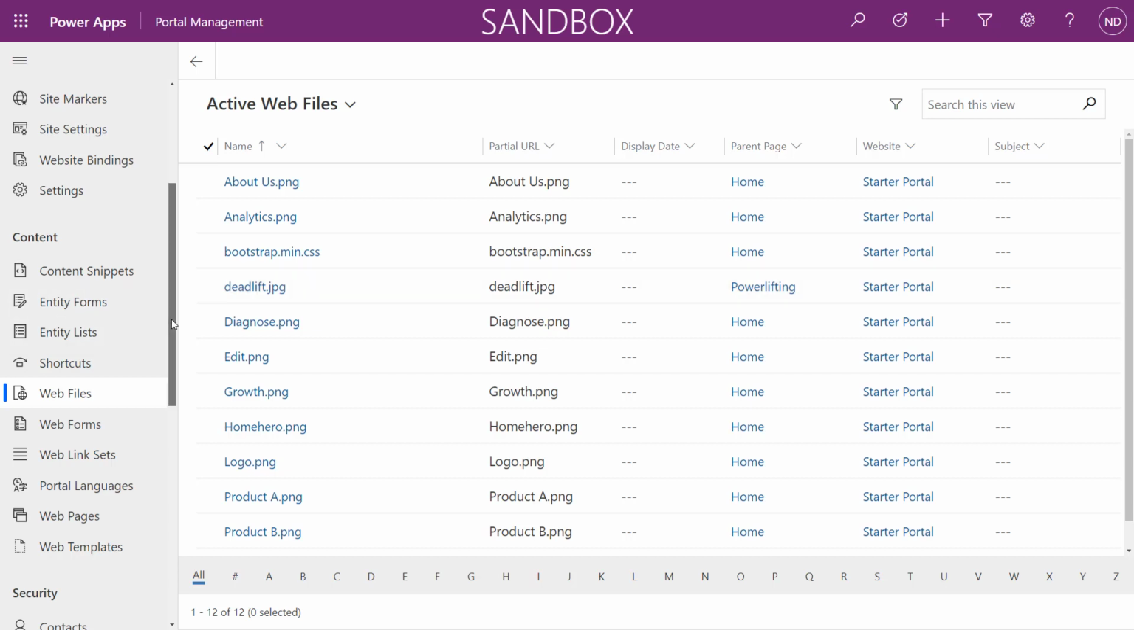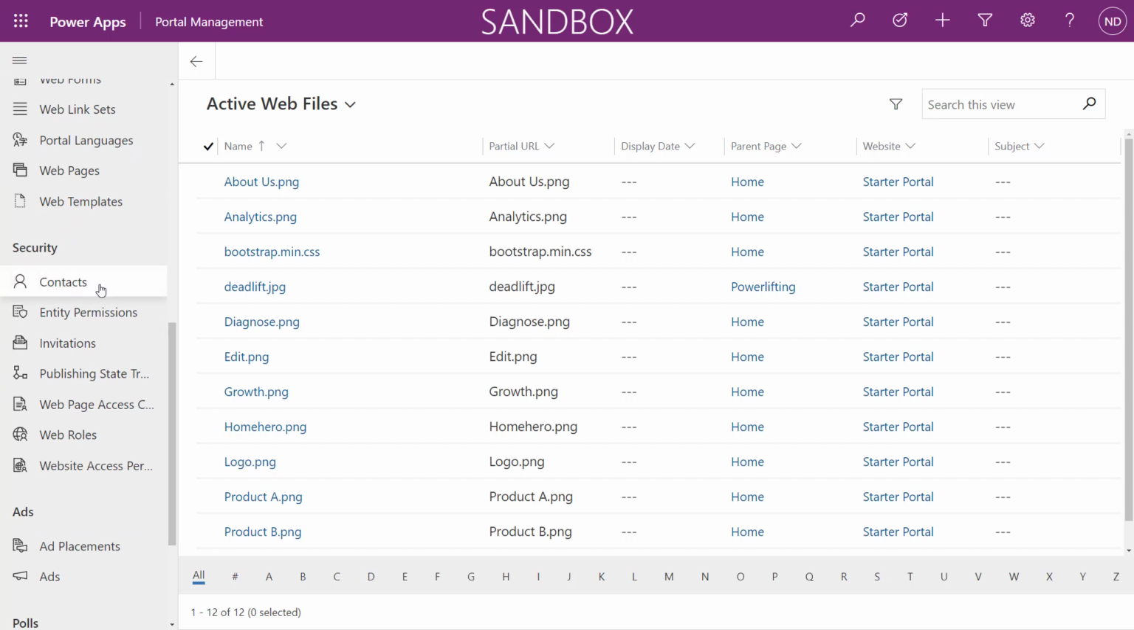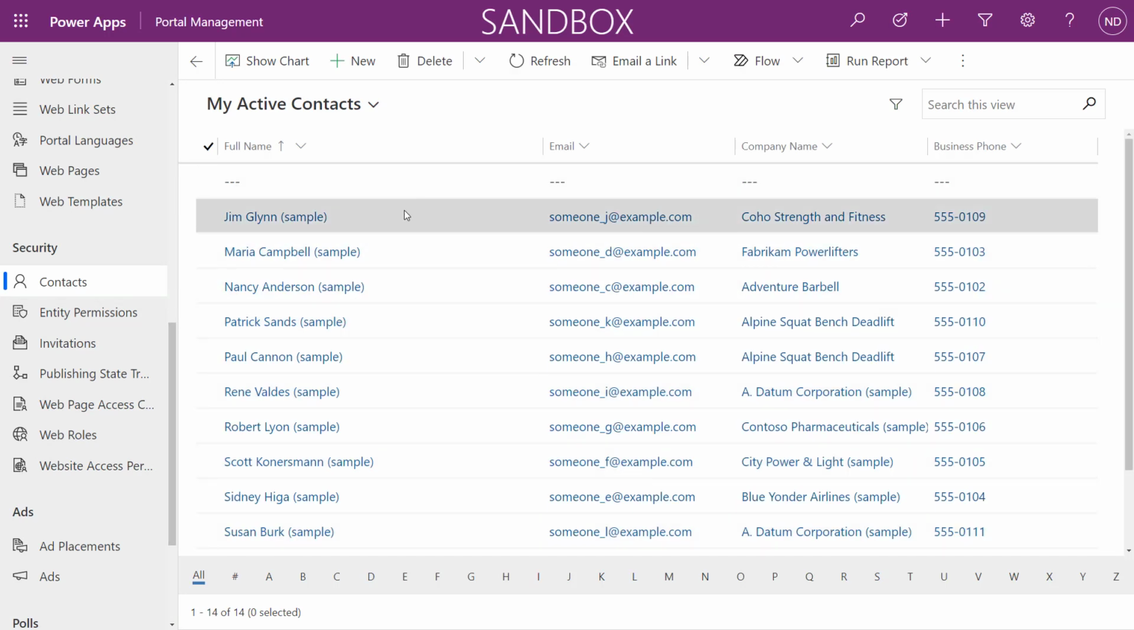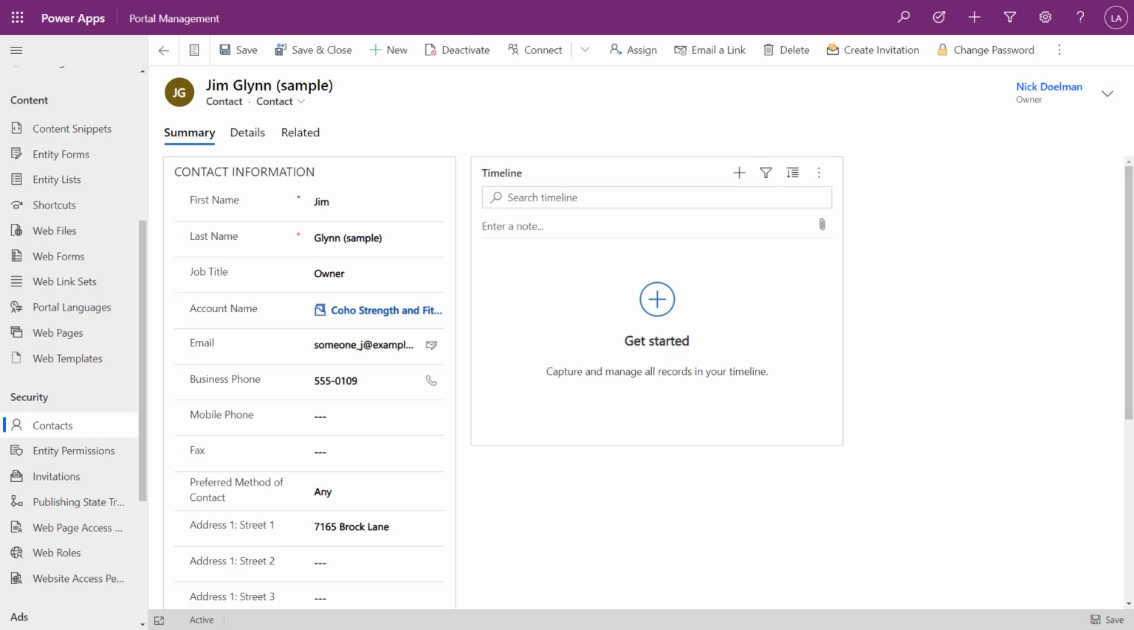What I want to do is go into our security, and authenticated users are equal to Dataverse contacts. So I'm going to go into the contacts here. And if I take a look at Jim, so I'm looking at Jim Glynn, his contact record in security in the portal management app. And of course, I could access his contact record in my powerlifting app as well, or whatever other model-driven app. It's the beauty of Dataverse. All the data is shared across different apps.